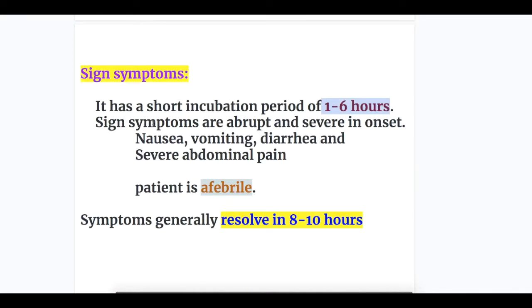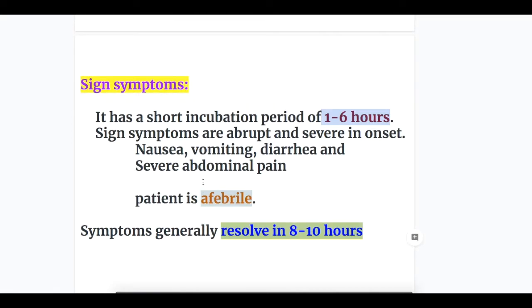Now, sign symptom of staph poisoning. It has a short incubation period of 1 to 6 hours. Sign symptoms are abrupt in onset and severe: nausea, vomiting, diarrhea, and severe abdominal pain. Patient is afebrile, as I already told, and symptoms generally resolve in 8 to 10 hours. Staph food poisoning may cause outbreaks because the food handlers may serve to many people.